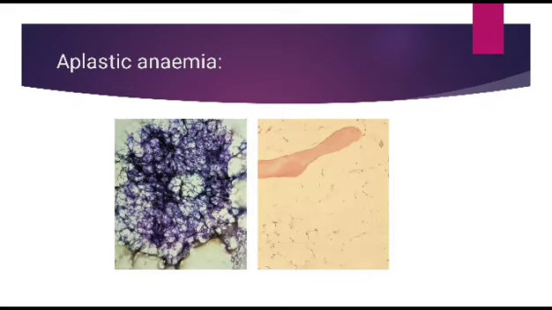This is a bone marrow of aplastic anemia, and the number of cells is so much reduced. The bone marrow on the right side, we can see, is largely replaced by fat cells. These empty spaces are fat cells. In the usual bone marrow, the fat cells comprise about 50% and the cellular part of the bone marrow comprise the other 50%. Here, almost